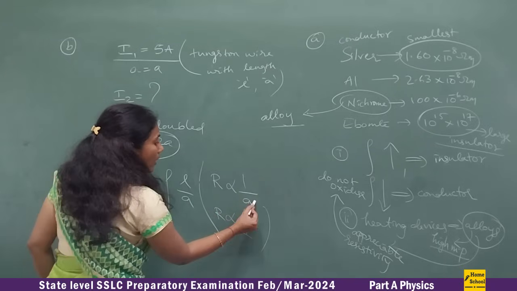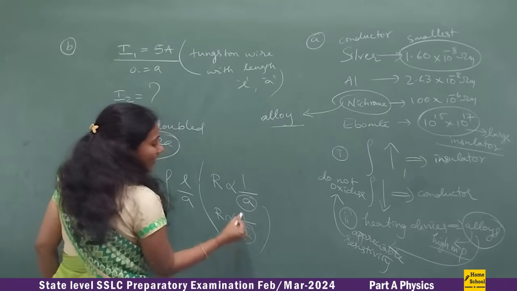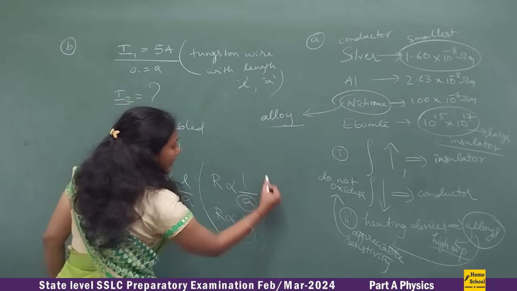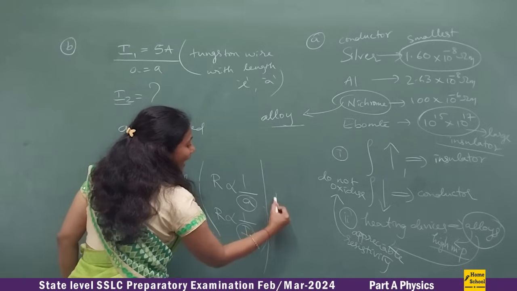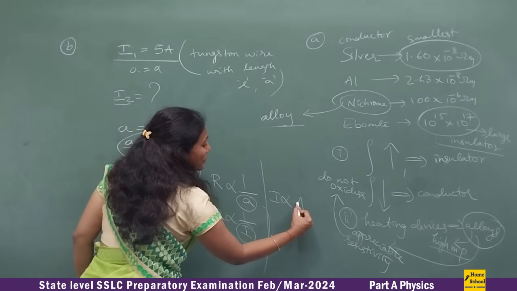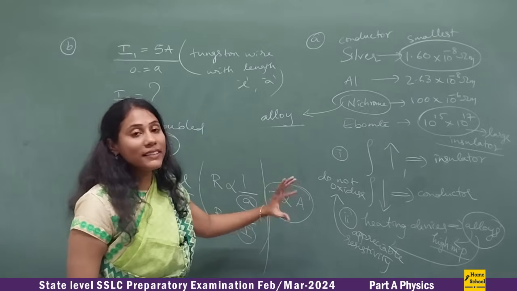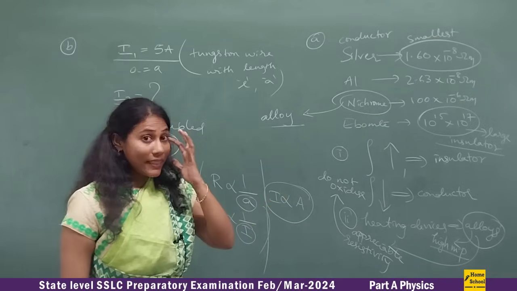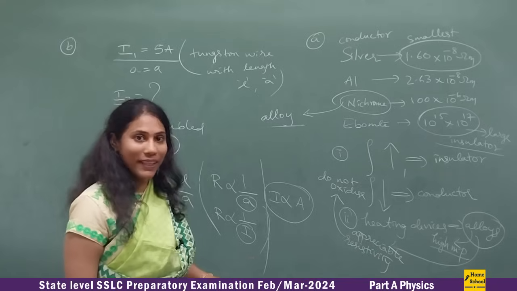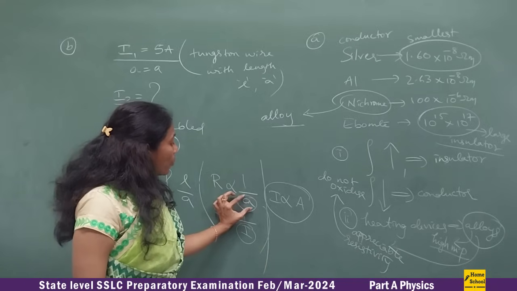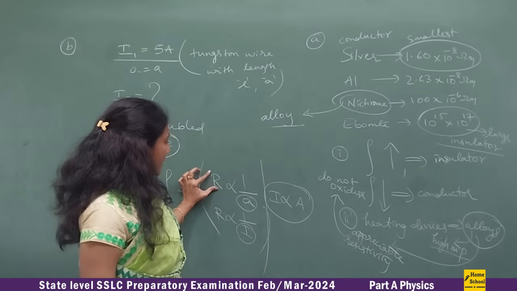Now how are A and I related? Here I is directly proportional to A. That means the more the area, the more the thickness, the more current can be passed. See, more thickness, less resistance.